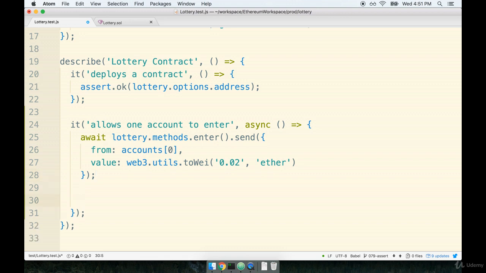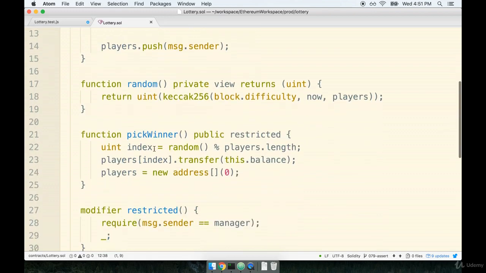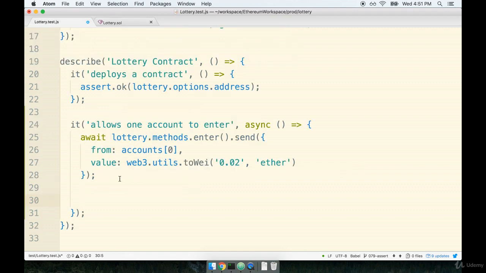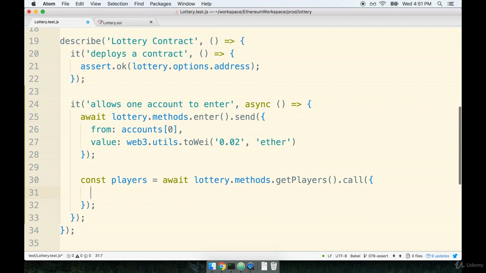Immediately after entering, we should be able to attempt to call the getPlayers method right here and get back our list of players. So this will be an array of addresses. We can then make sure that the appropriate number of addresses is present inside this array. So we can say const players is await lottery.methods.getPlayers.call. And we'll make sure we specify who is calling this function. So say from accounts at 0. Don't forget the await keyword right here, because of course this is an asynchronous method to attempt to reach out to a contract and obtain some value.